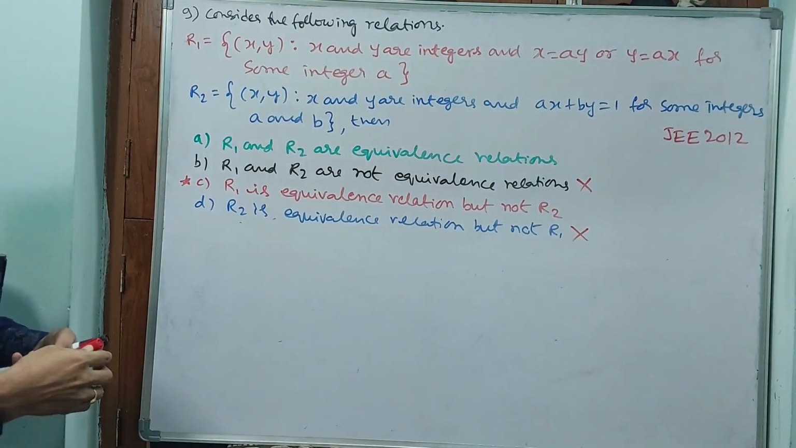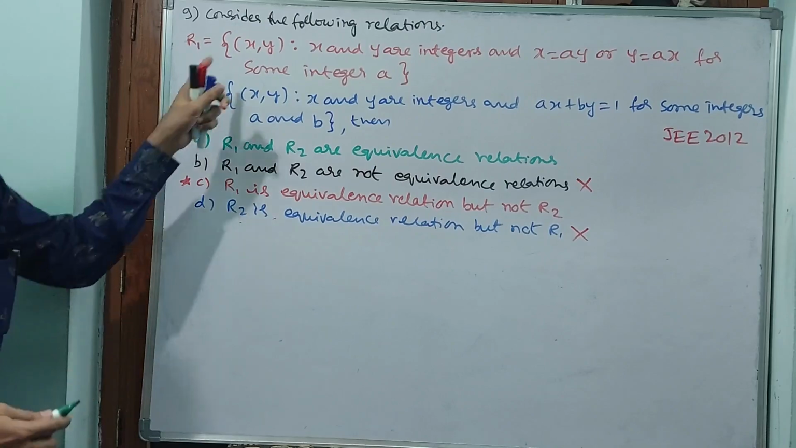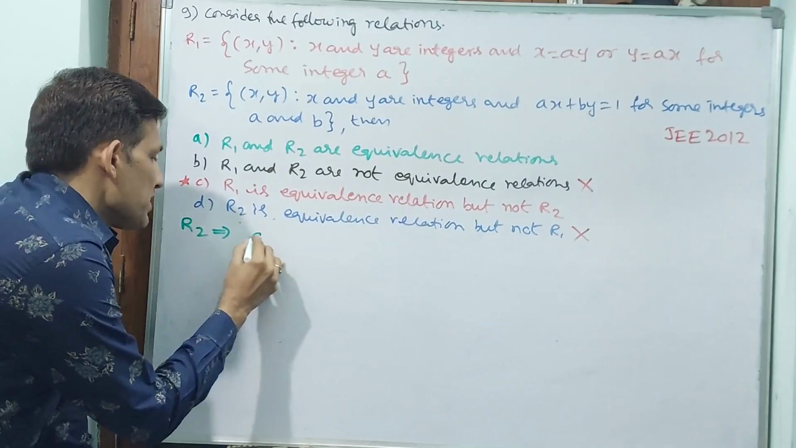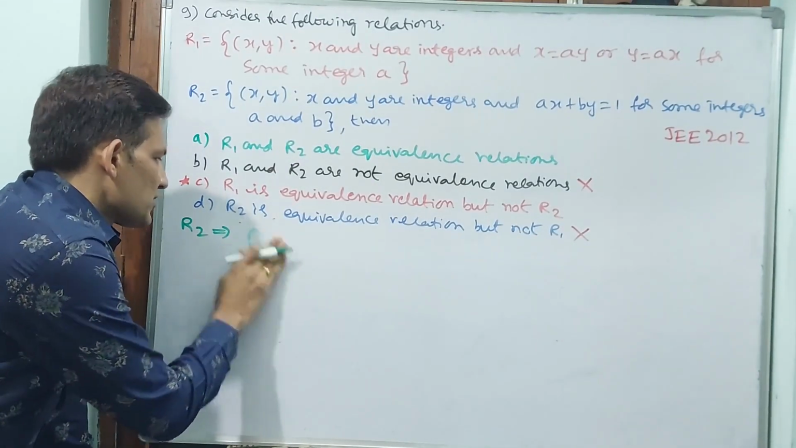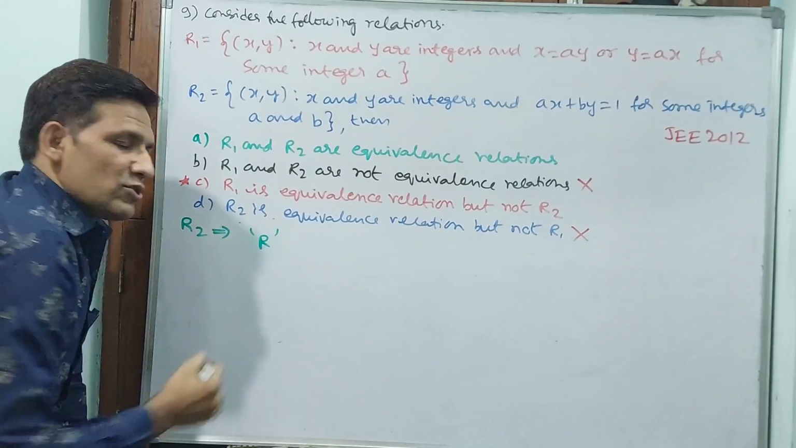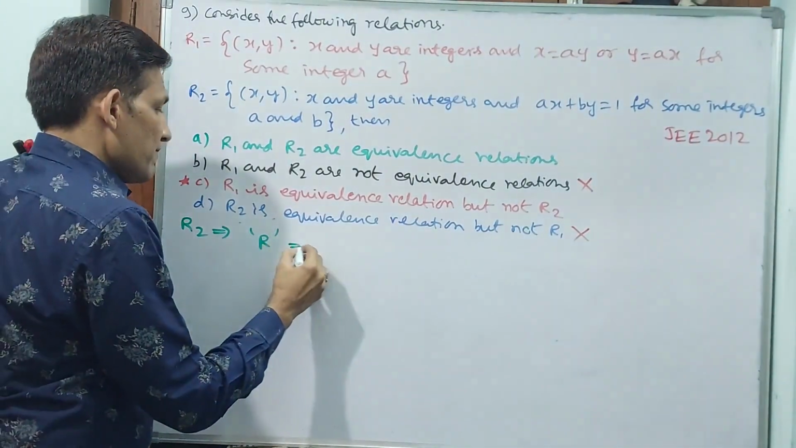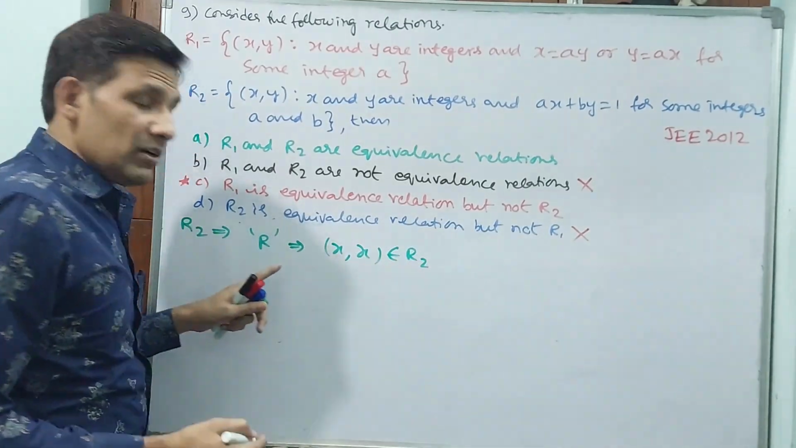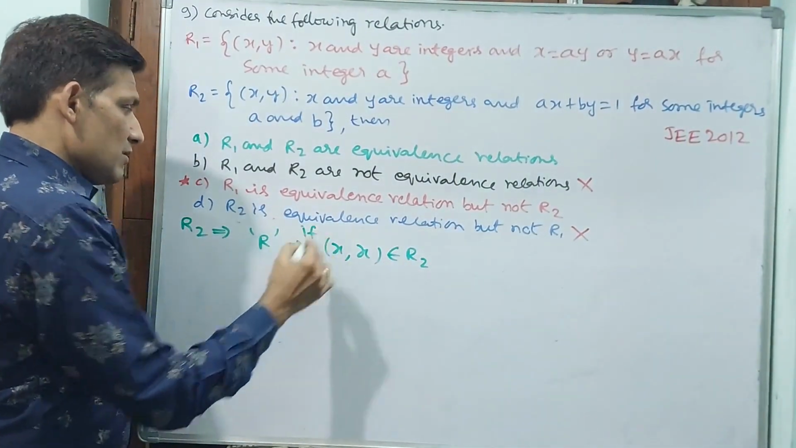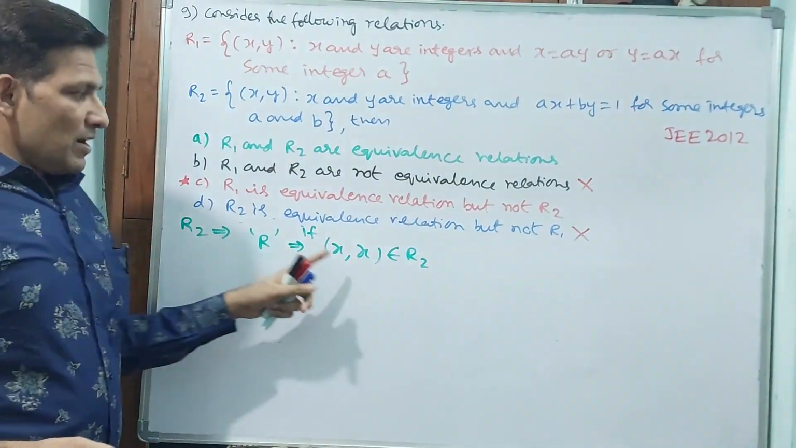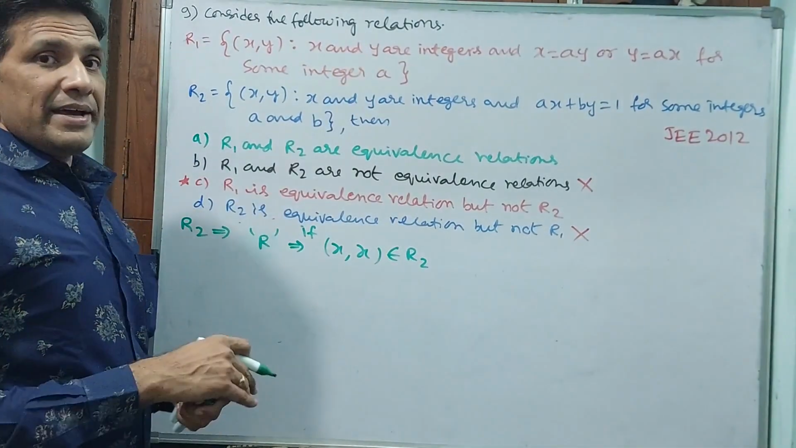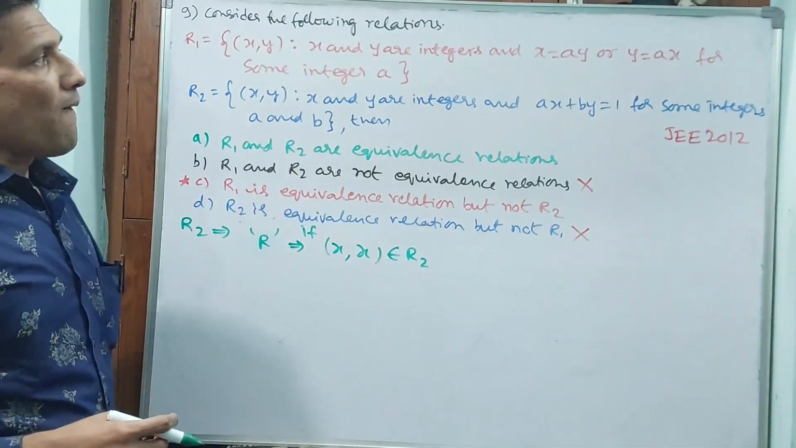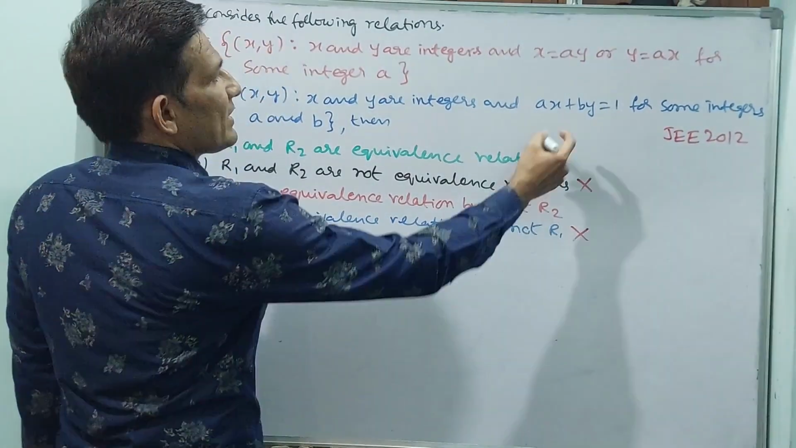Now go for the R2 relation. Normally we check reflexive, symmetric, transitive. First reflexive: if (x, x) belongs to R2, then we will call it reflexive. If not, it is not. We are trying. Is it possible? Because here the output also x will come. Observe carefully the condition here.